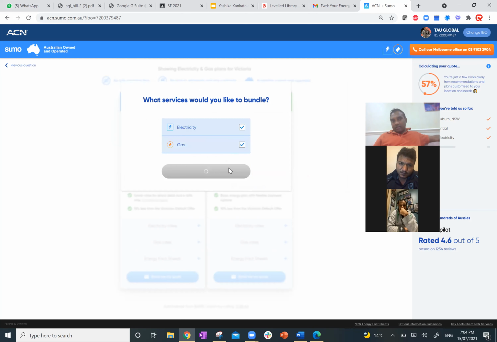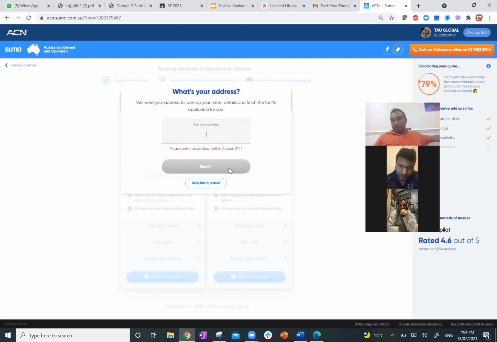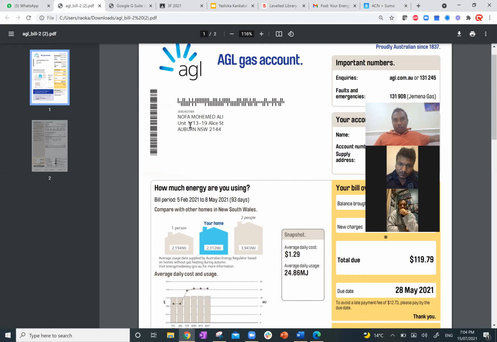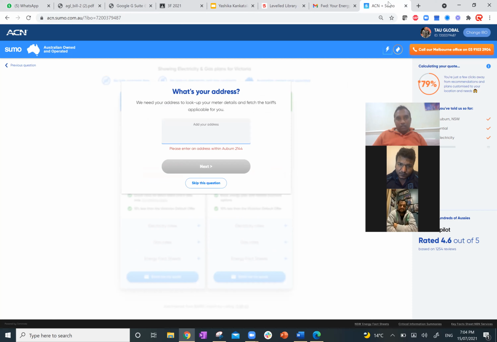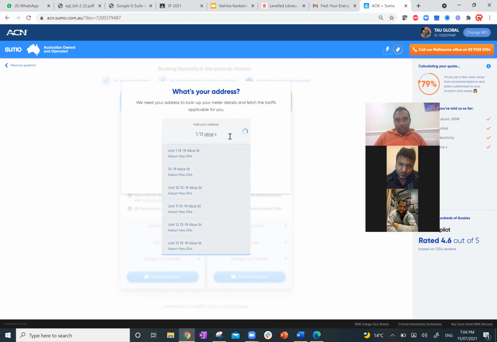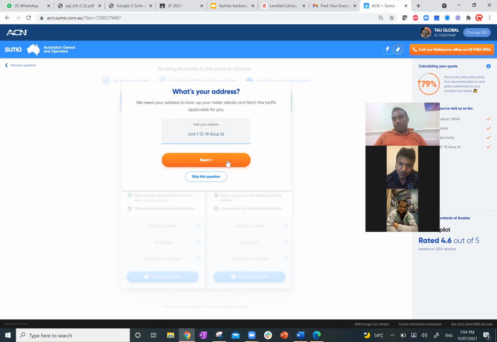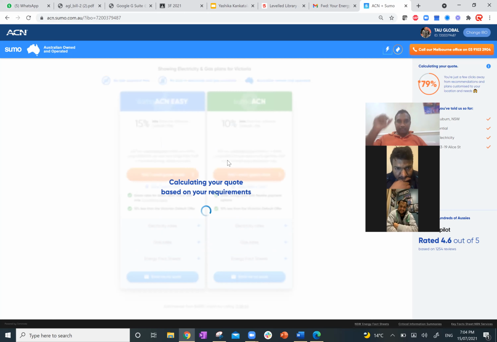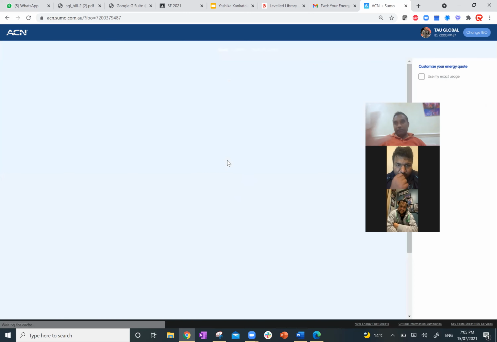Then you have to put the address of the property. See here, the address of the property is 1/13 Alice Street, Auburn. So I just go here and put in 1/13 Alice Street, and then you press next. Then it says calculating your quote based on your requirements. Success. Now this page opens up.